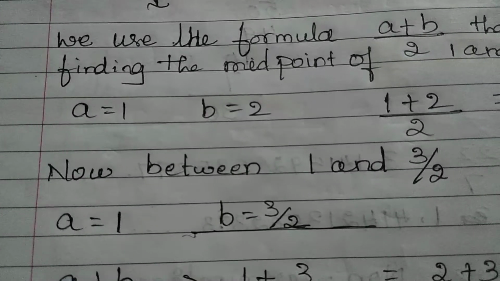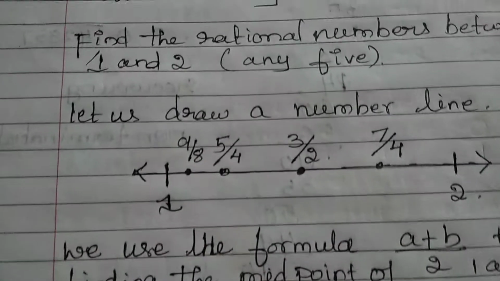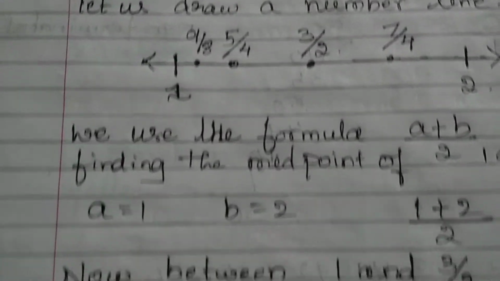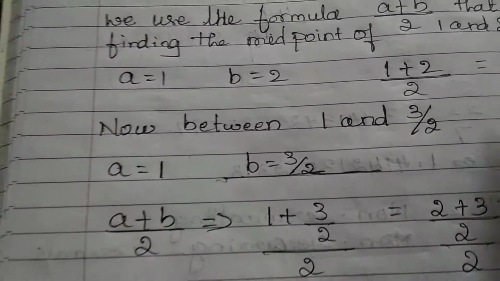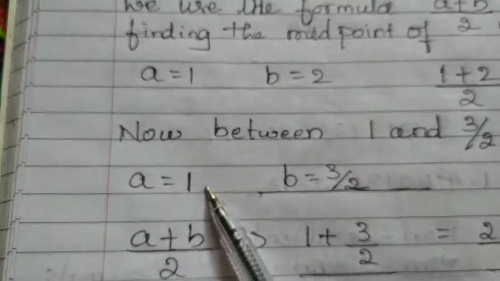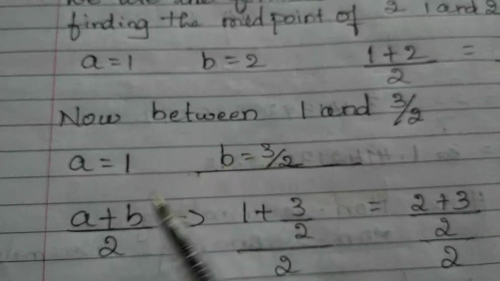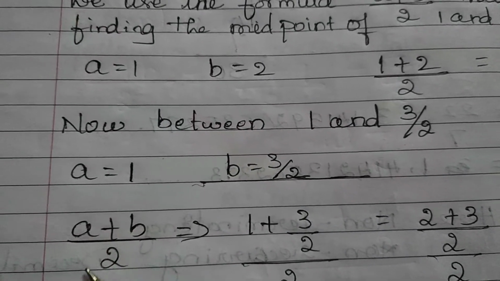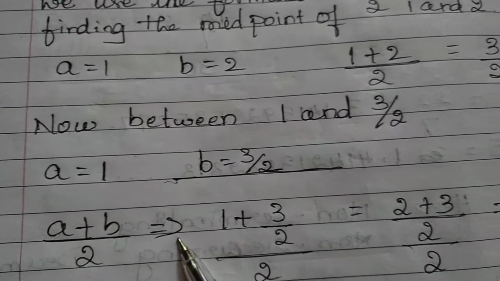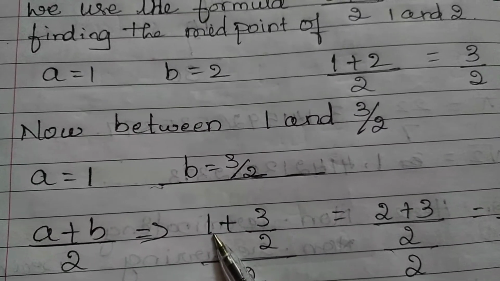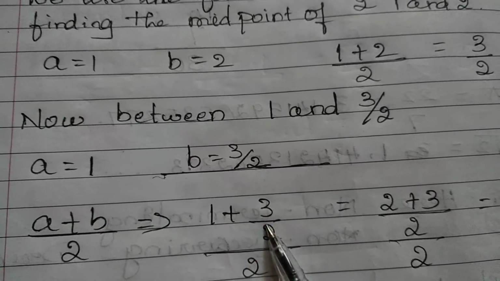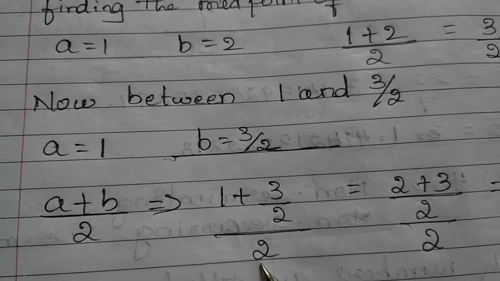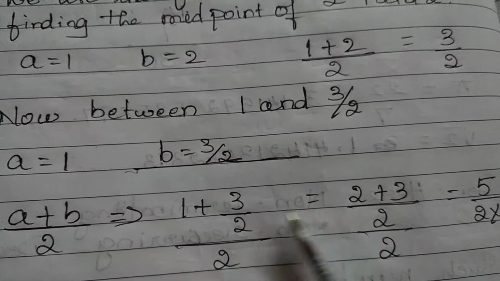Then the next one, between 1 and 3 by 2. Let a is equal to 1, b is equal to 3 by 2. The formula is (a plus b) by 2, so (1 plus 3 by 2) divided by 2.